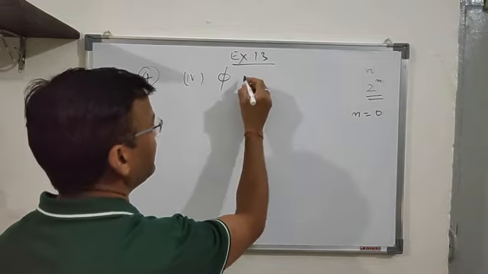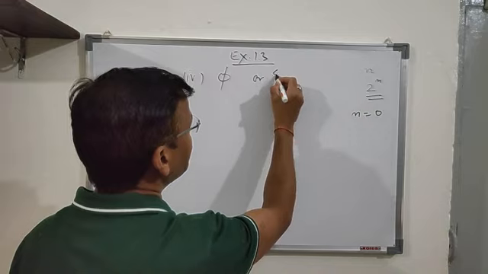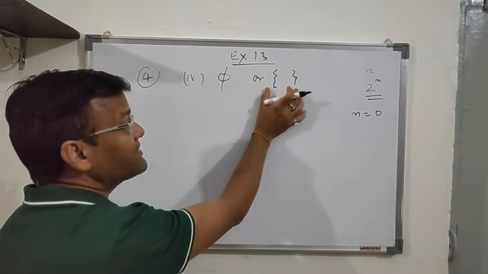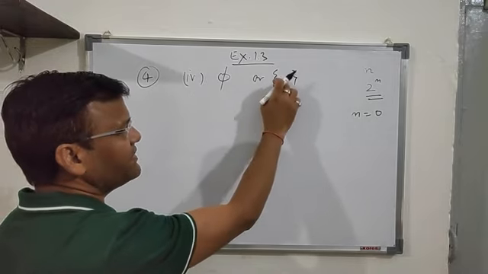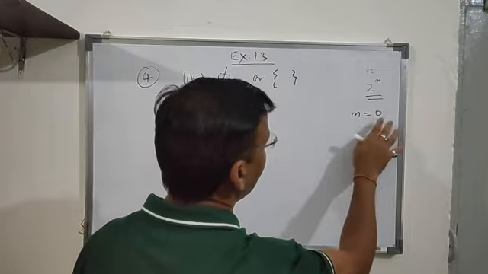There will be no element. Or you can write it as phi. Sometimes this null set is represented by phi, or sometimes it is represented by this notation. This or this means the same. You can see inside the bracket there is no element. So the number of elements in this set is 0.